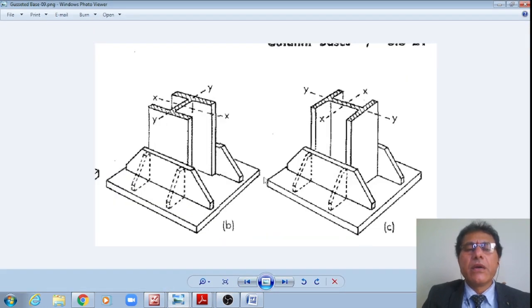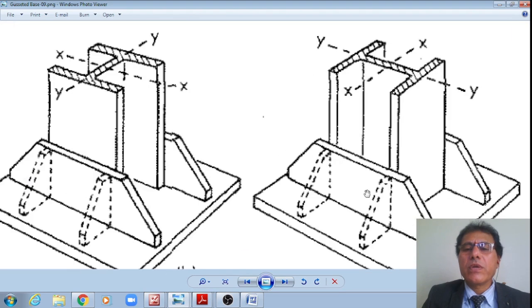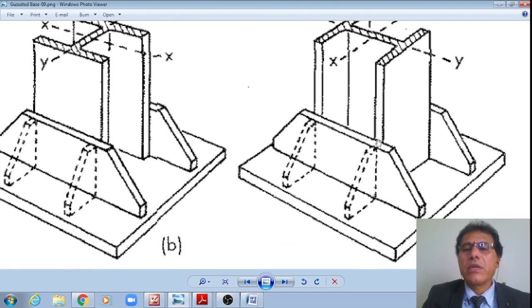Yes, this one, like this, to the outer edge. These are the gusseted plates or bracket plates attached to the outer edge of the column, and if need be, another bracket plate is also attached in the other direction. Generally, this is required so as to maintain perfect contact between the base plate and the concrete because of the bending moment.